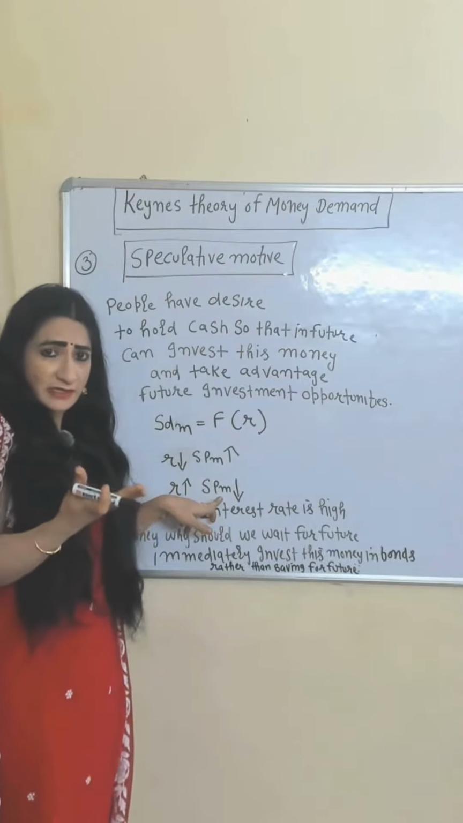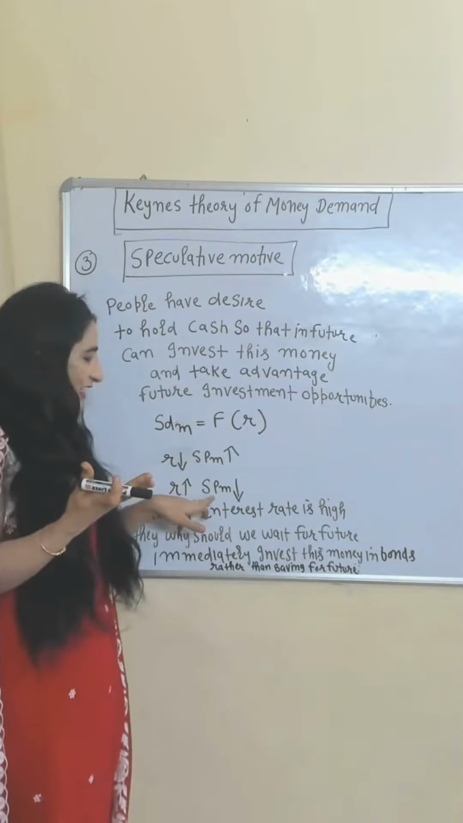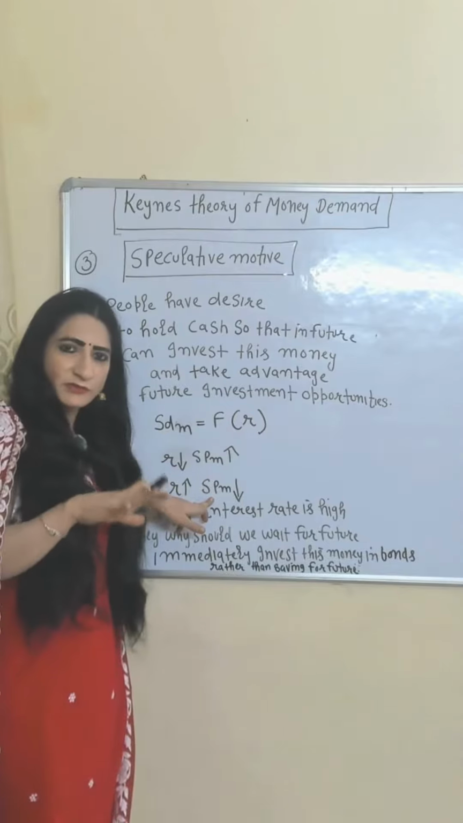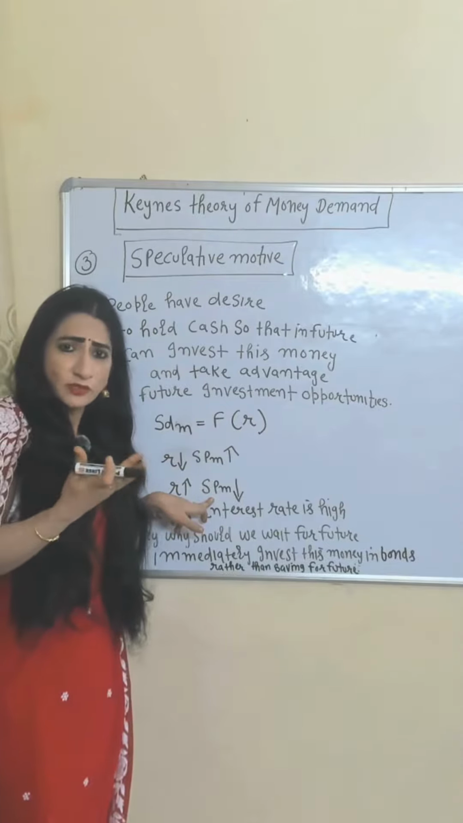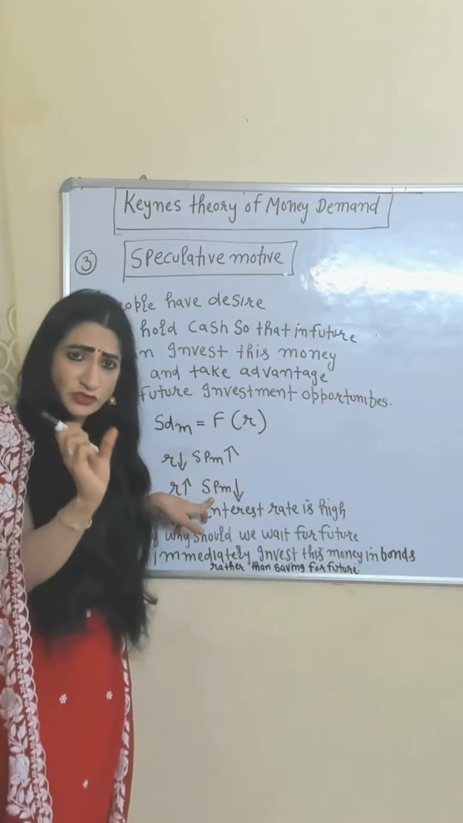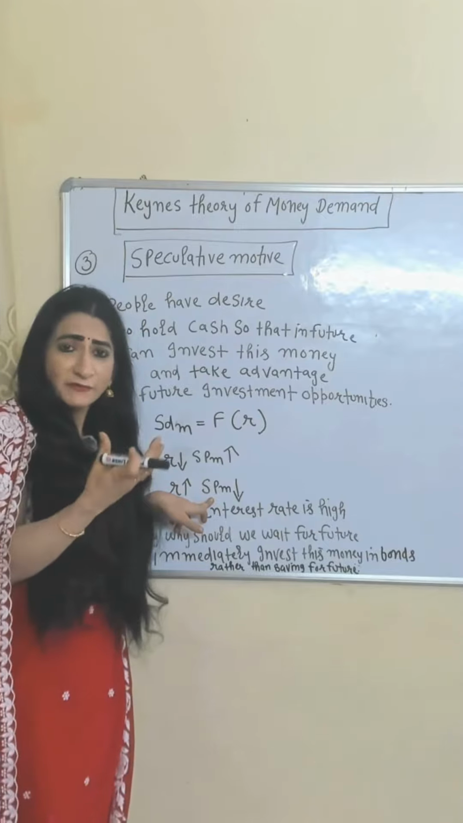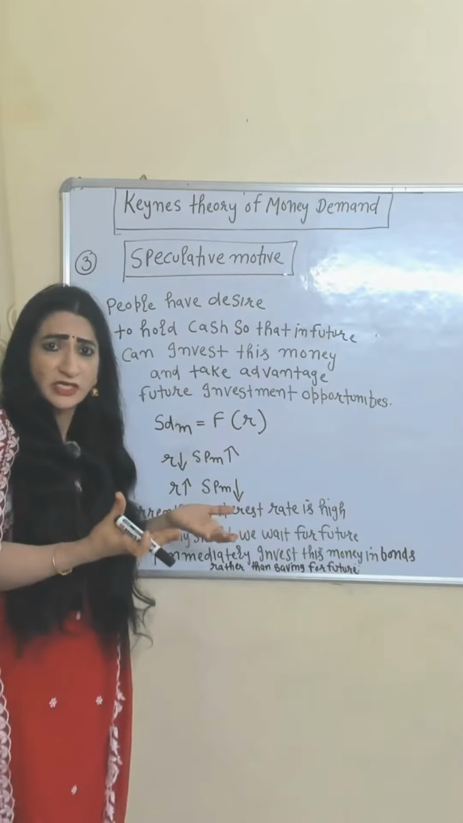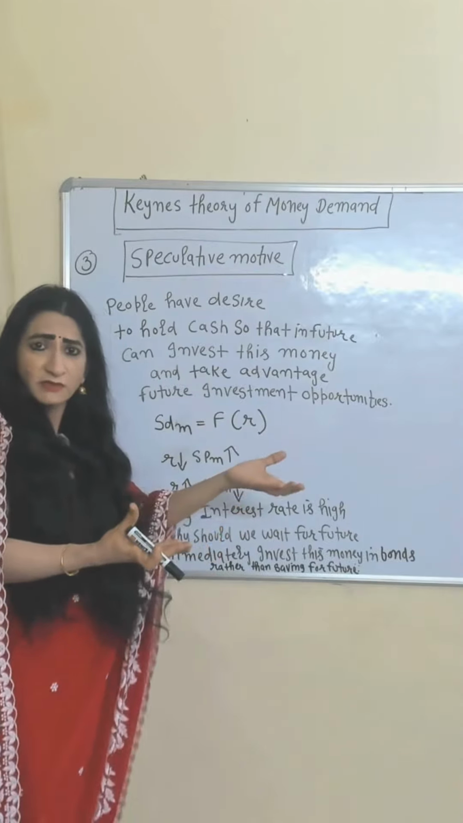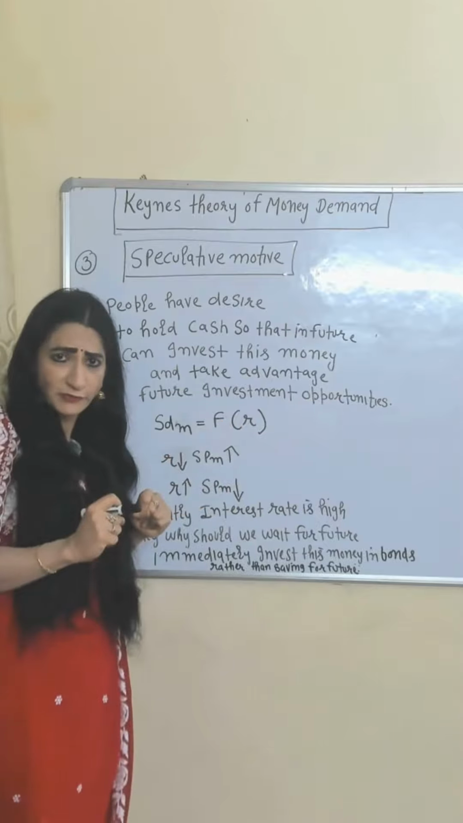For example, currently the interest rate is very high, that's why speculative demand for money falls. But why? Speculative demand for money means you wish to hold cash so that in future you can invest this money. If currently the interest rate is very high, then why should you wait for the future? You immediately invest your money in bonds rather than saving for the future.